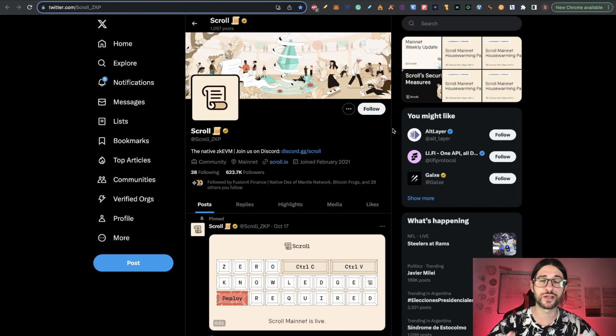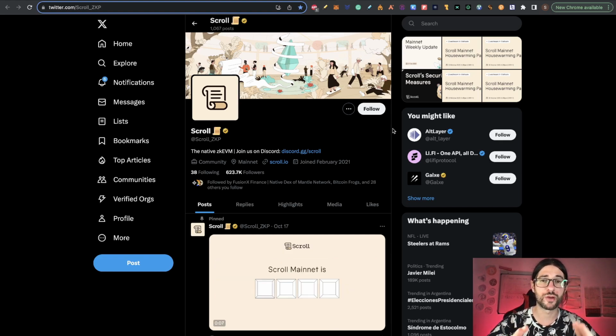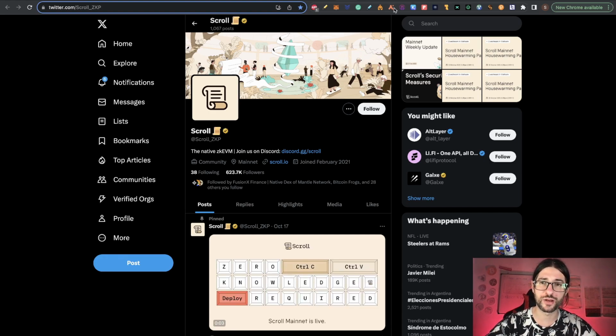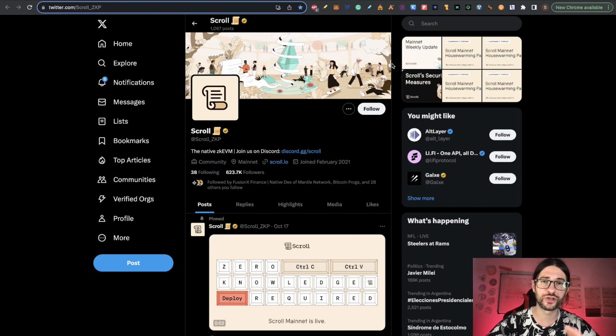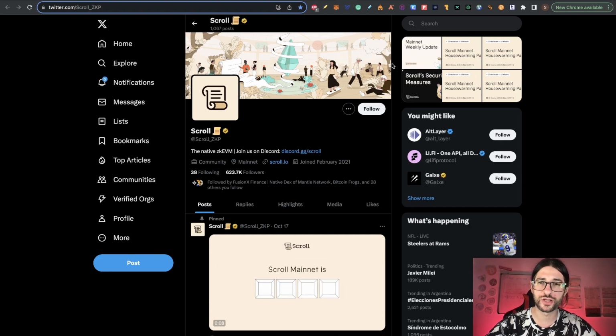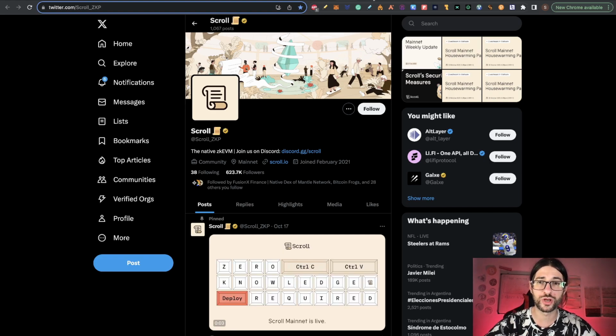We have been collecting airdrops from Arbitrum, we have been collecting airdrops from Optimism already. So in my channel and in my private Discord, we are ahead on the layer 2 solutions because we have been getting a lot of airdrops from them. And we're still working on zkSync and many others. Now that Scroll is in Mainnet, we need to update our information on what we have been doing.